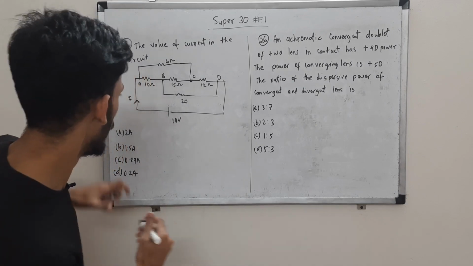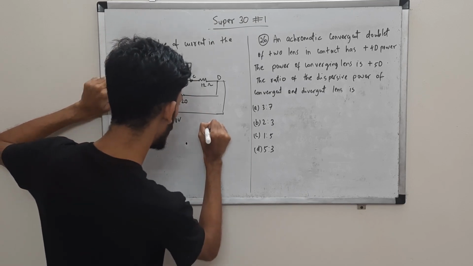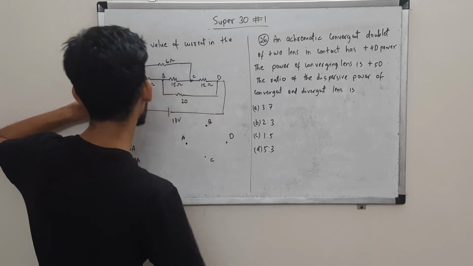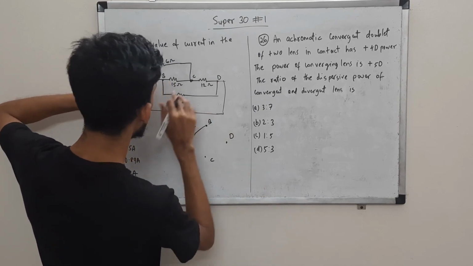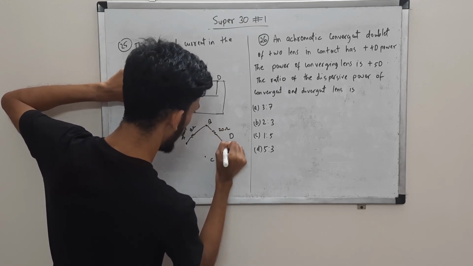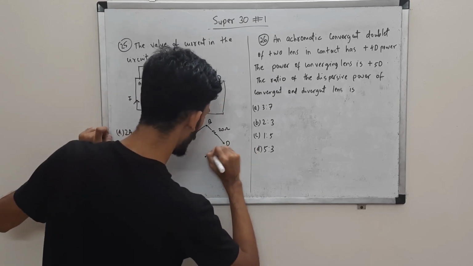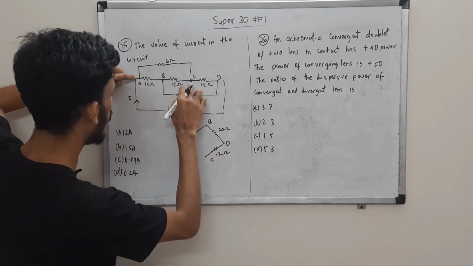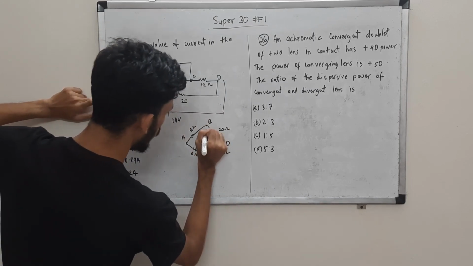Let me draw it more clearly. I can say A, this is B, C, and D. Now you can see the bridge clearly. So A and B, we have 10 ohm resistor in between them, right? And then B and D, we have 20 ohm resistor between them. Then if we consider point C and D, we have 12 ohm resistor, and now we consider point A and C, 6 ohm resistor. So 1, 2, 3, 4, and this is between B and C.